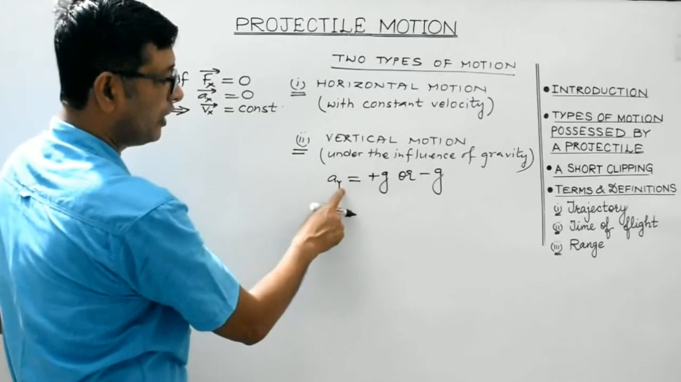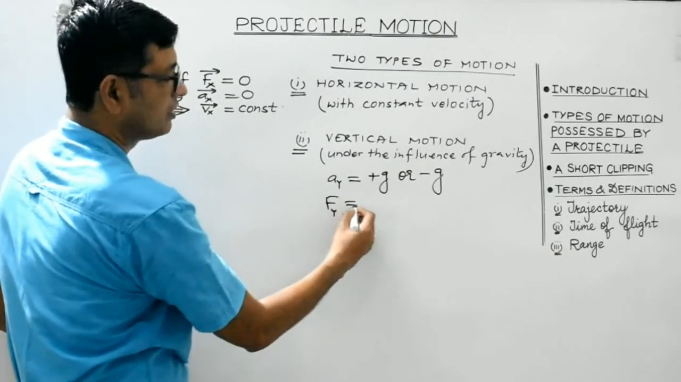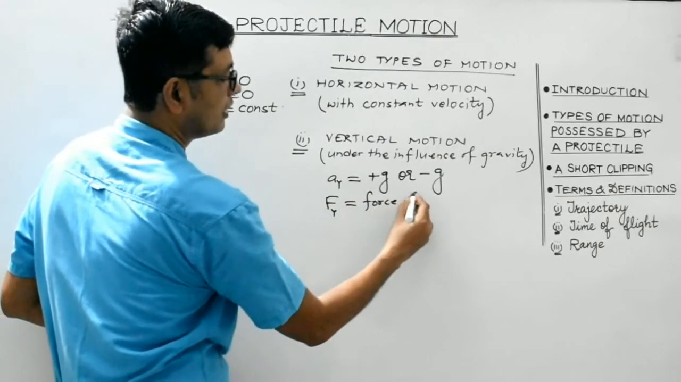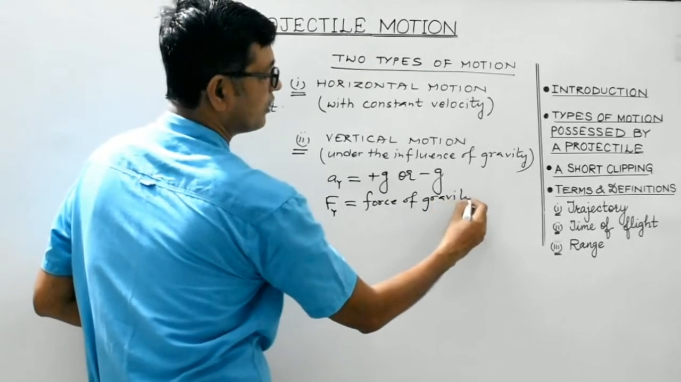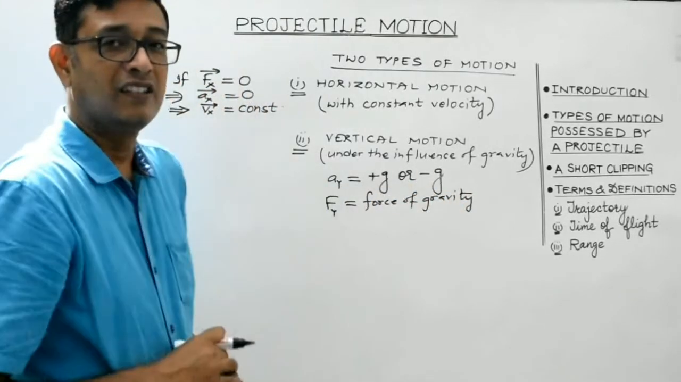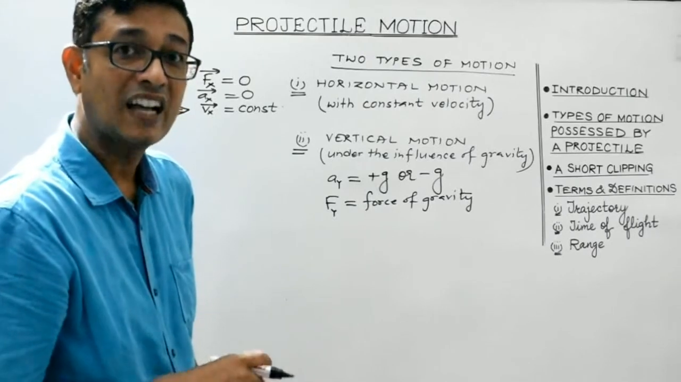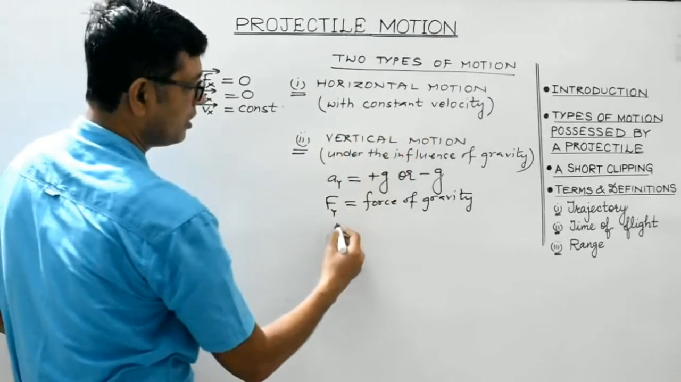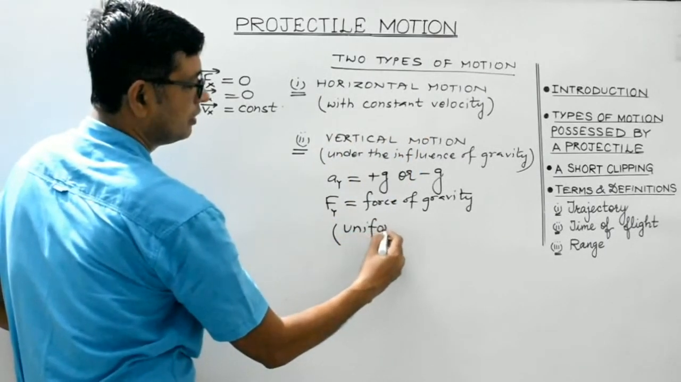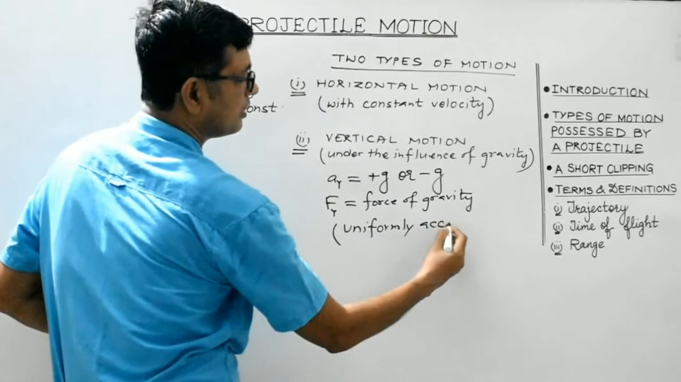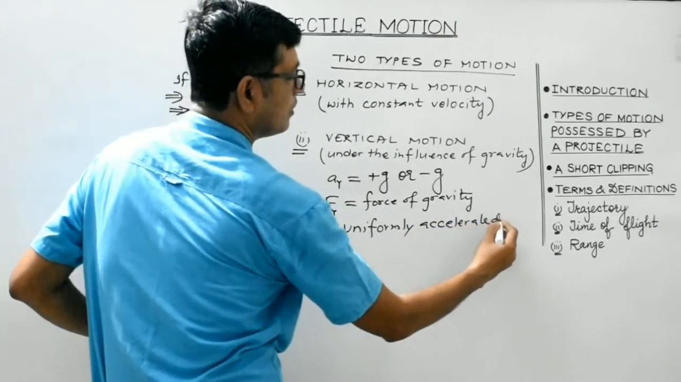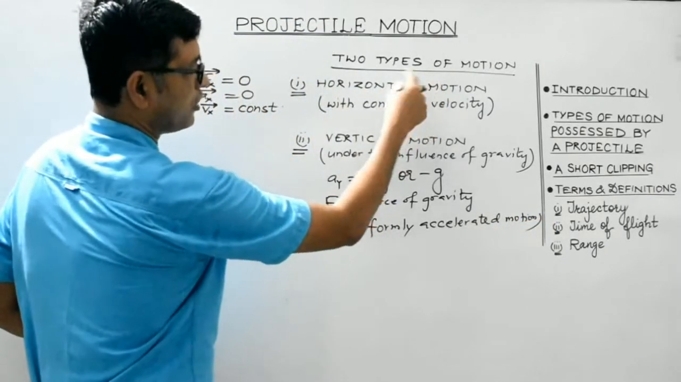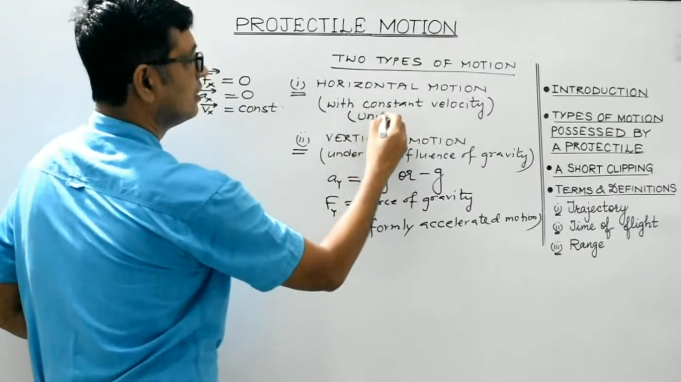Why is there the presence of ay? Because it experiences a force of gravity along the vertical direction. So that is the reason why in the vertical direction the projectile will have acceleration, which is equal to the acceleration due to gravity. So vertical motion is uniformly accelerated motion, while on the other hand, horizontal motion, which it covers with constant velocity, is uniform motion.